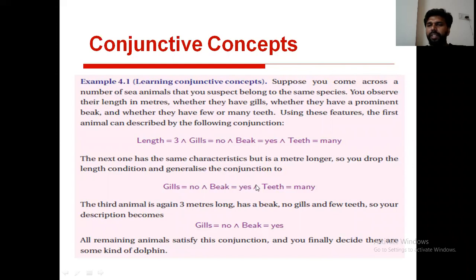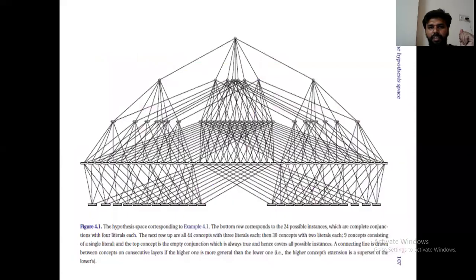conjunctive concept. Here also we are going to use the most specialized, most specific hypothesis and the most generalized hypothesis. Here hypothesis plays a vital role while performing machine learning. Right? See, this is a hypothesis space. This hypothesis space is a collection of concepts, a set of possible concepts.